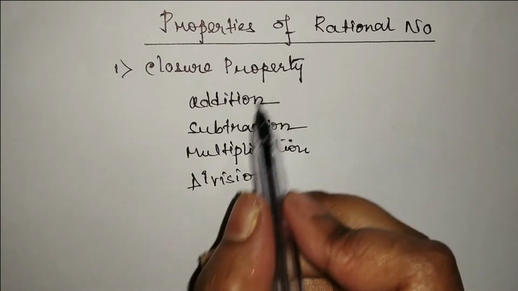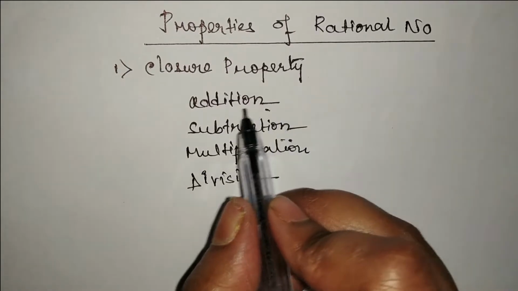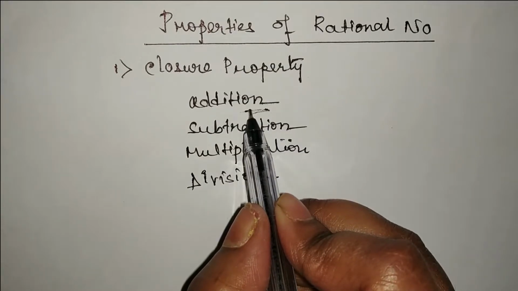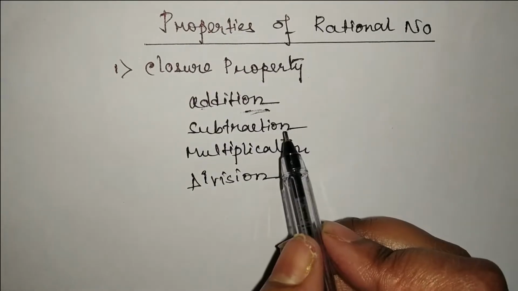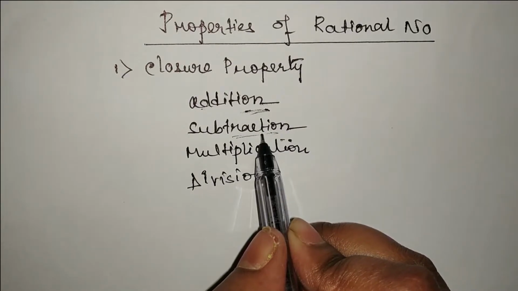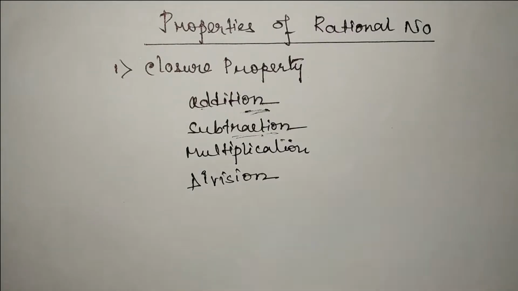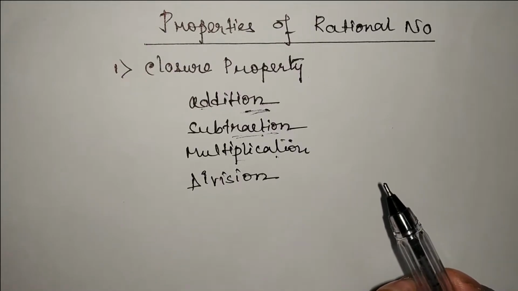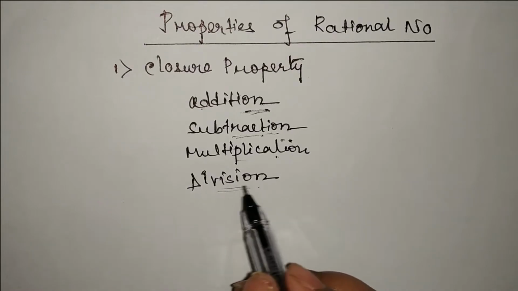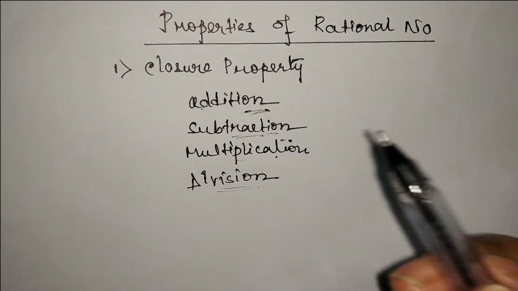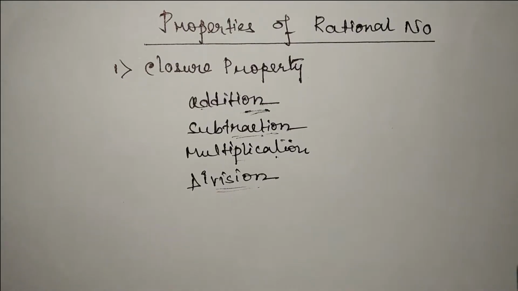So closure property for addition means when we add two rational numbers, and if we get a rational number, then we can say that addition is closed. If we subtract two rational numbers and if we get a rational number only, then we can say that subtraction is closed. Similarly, if we multiply two rational numbers and we get a rational number, then we can say that multiplication is closed. And if we divide two rational numbers and we get the same rational number, then it is said that division is closed.